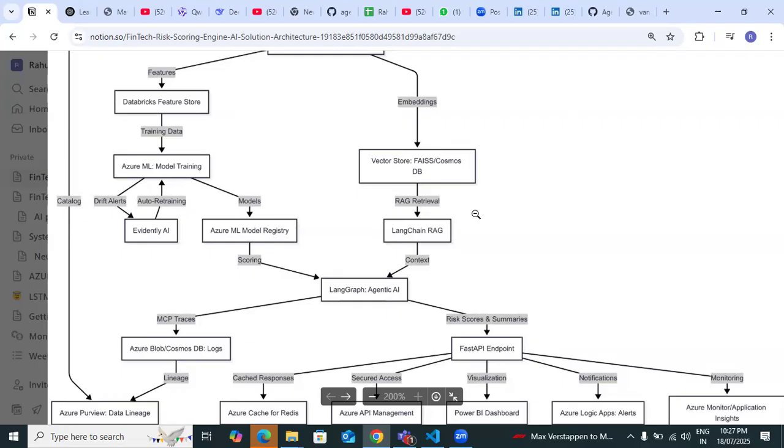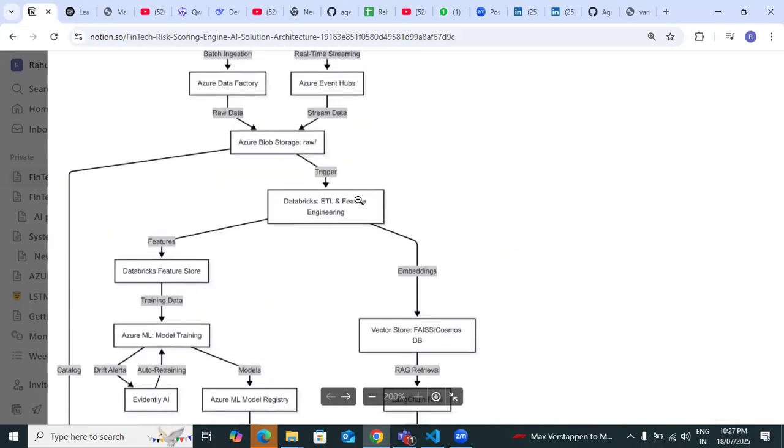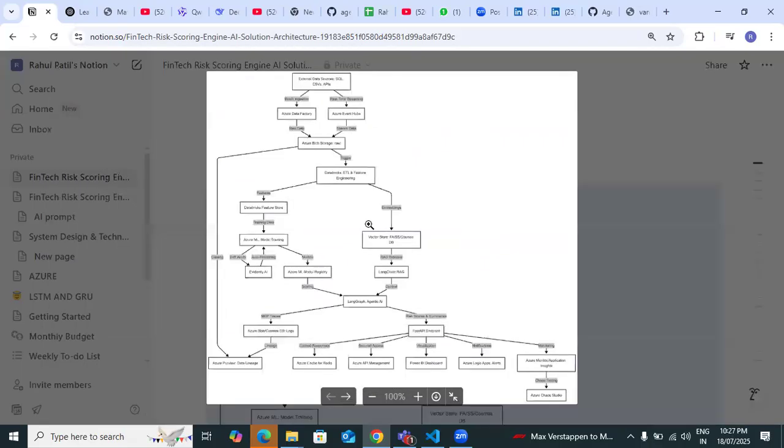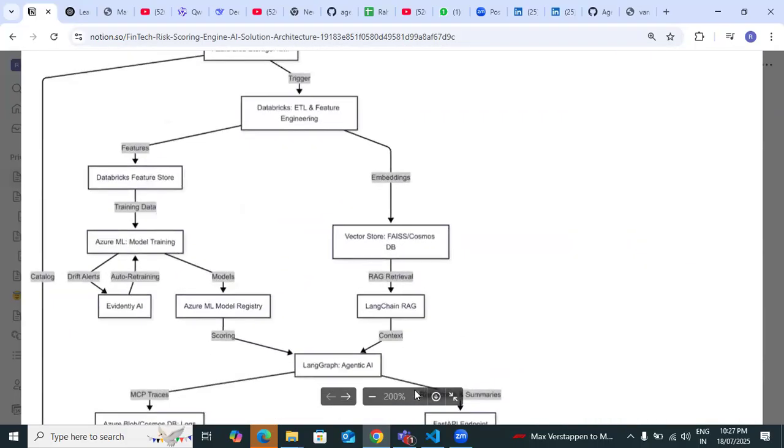So lastly, you can see, I will show you at the end. Are you porting the entire data into the vector database also? No, no. Yes, same database: one goes to the ML modeling experiment, and the other, you are embedding and pushing the same data into the vector database, into LangGraph.